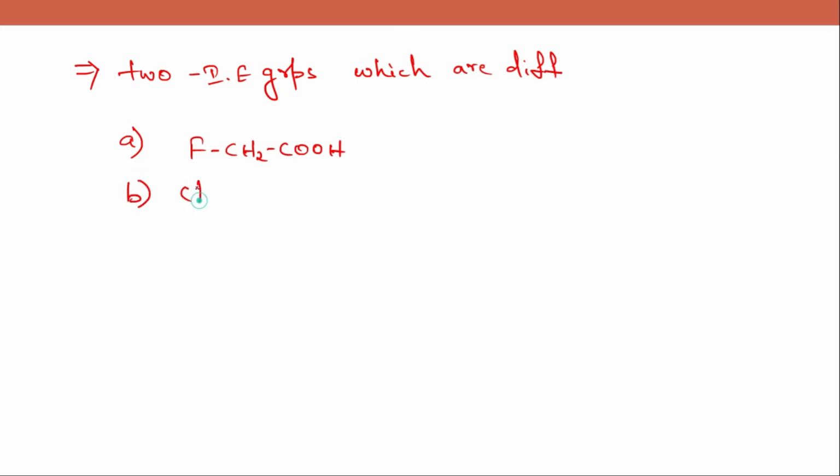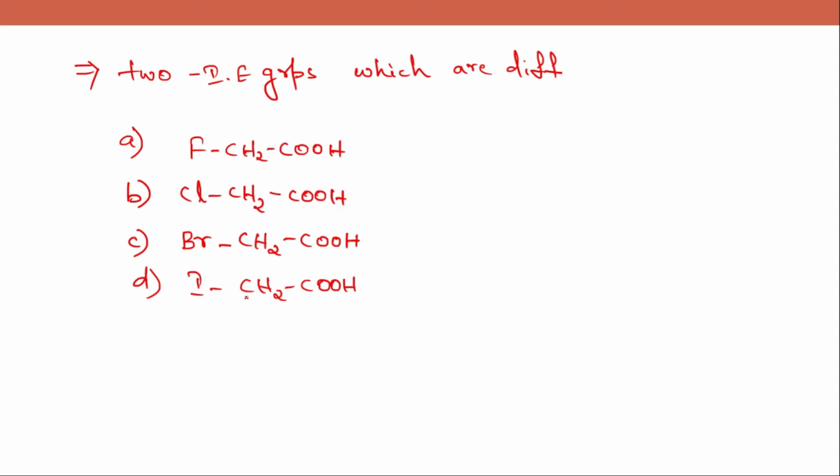Option B is chloroethanoic acid. So we are changing only the halogens, but the electron withdrawing group is changing here: fluorine, chlorine, bromine, and in the D option, iodine.